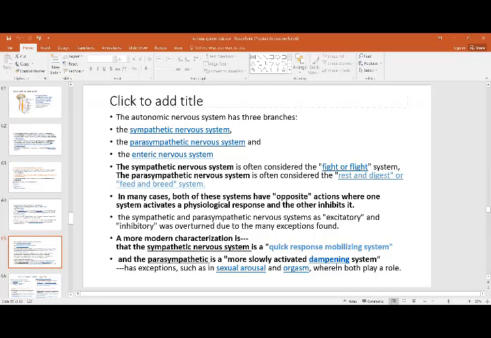The exception is sexual arousal, where both play a role collectively. So basically, the sympathetic nervous system is a quick response, whereas the parasympathetic is a slower activated response for a longer period of time.